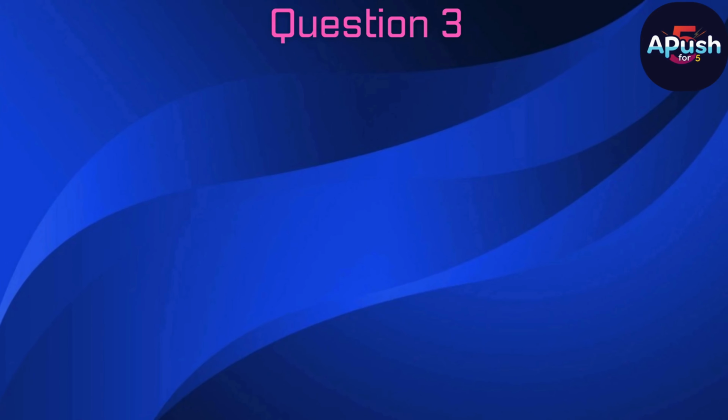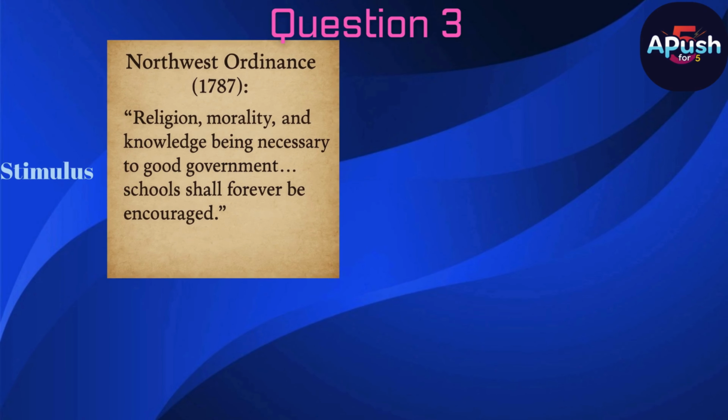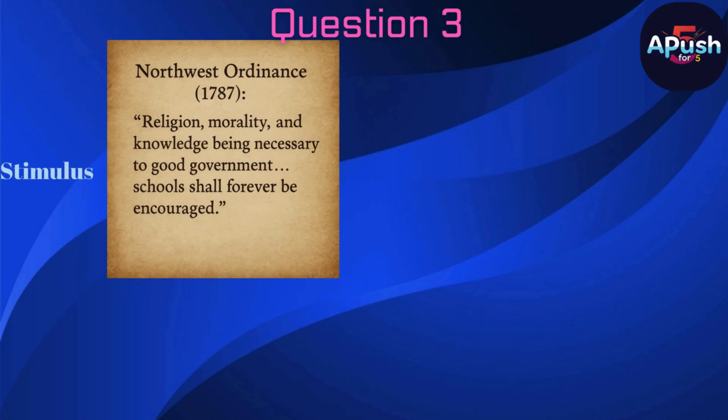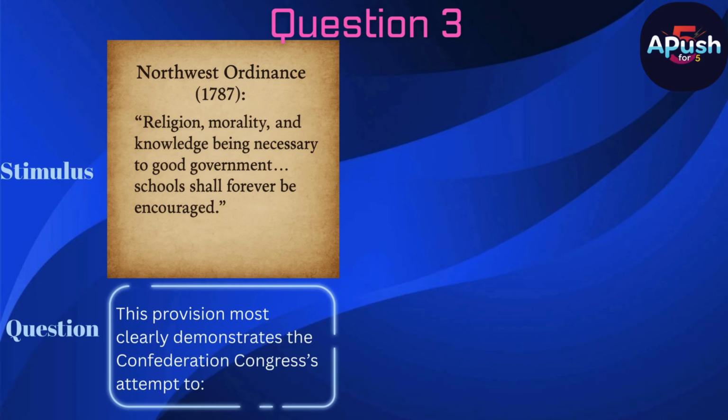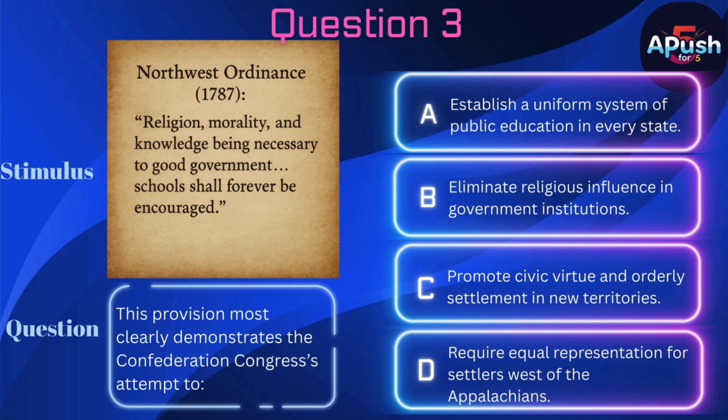Question 3. Stimulus. See image. Question. This provision most clearly demonstrates the Confederation Congress's attempt to A. Establish a uniform system of public education in every state. B. Eliminate religious influence in government institutions. C. Promote civic virtue and orderly settlement in new territories. D. Require equal representation for settlers west of the Appalachians.